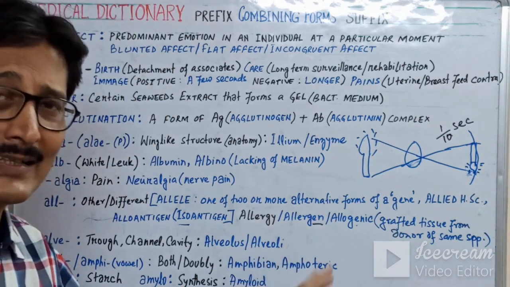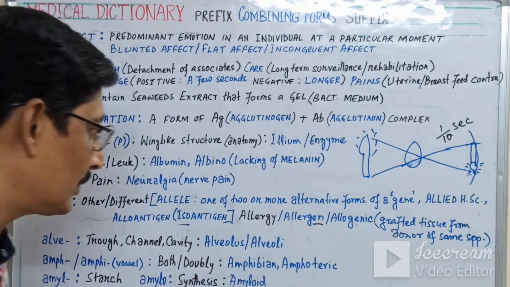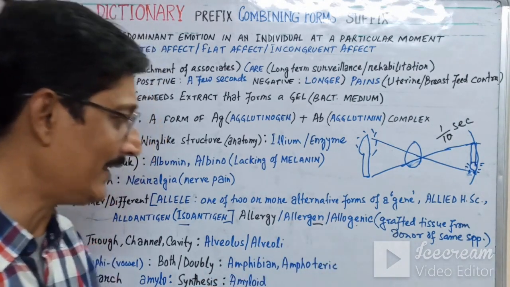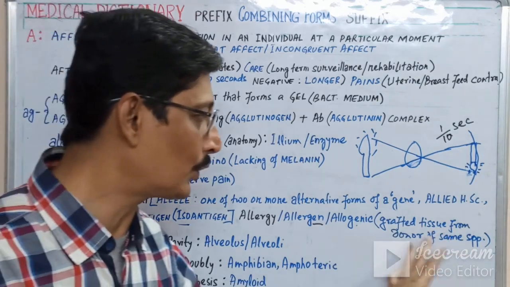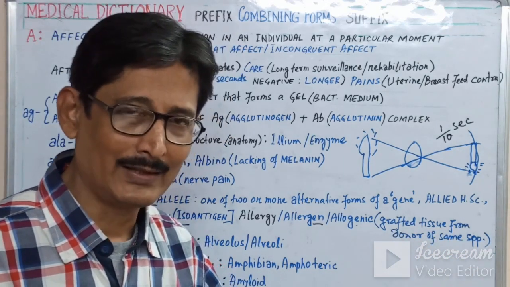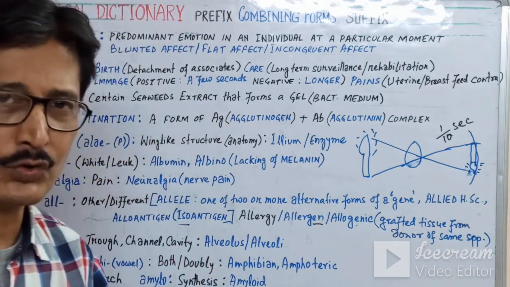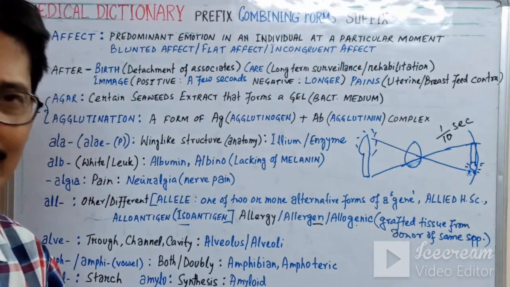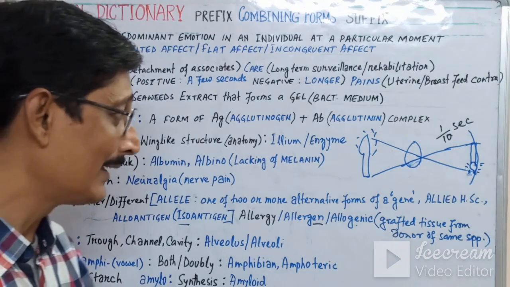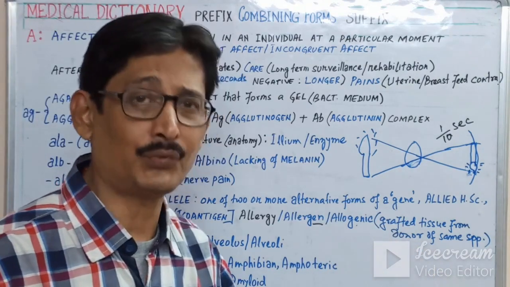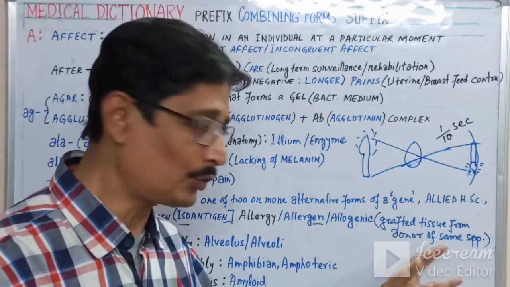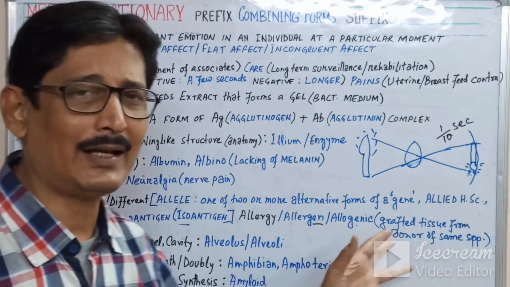The allergen is the agent causing allergy. Allogenic means grafted tissue from a donor of the same species. If I take a tissue from you, because we are the same species, and it is grafted to me, this is called allogenic.